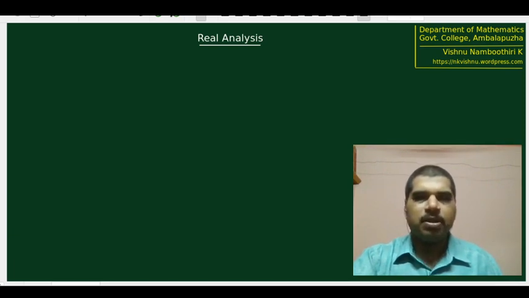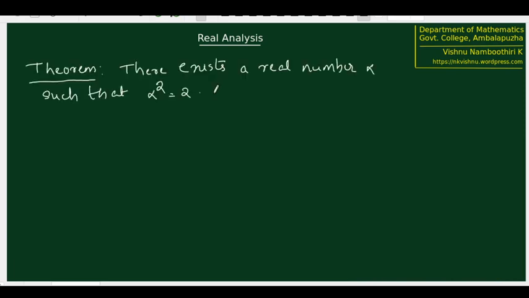It is just a symbol. It is a number that on squaring will give us 2. So we are trying to locate a real number alpha such that alpha square is equal to 2. We are going to establish the existence of such an alpha. This is what we are going to see, that there exists a real number alpha such that its square is equal to 2. And in that case, we call this real number alpha to be the square root of 2.